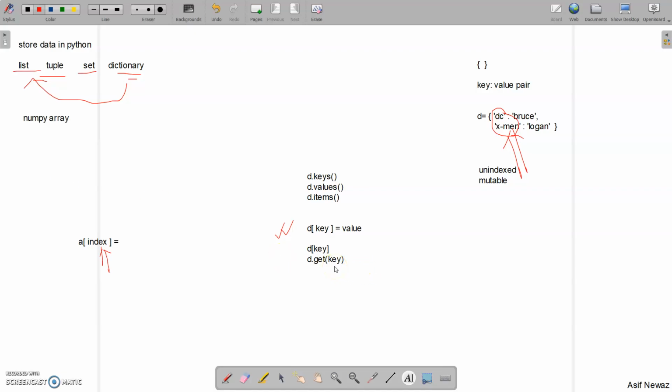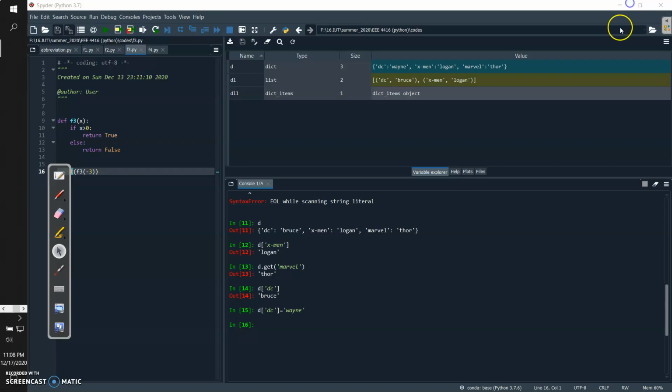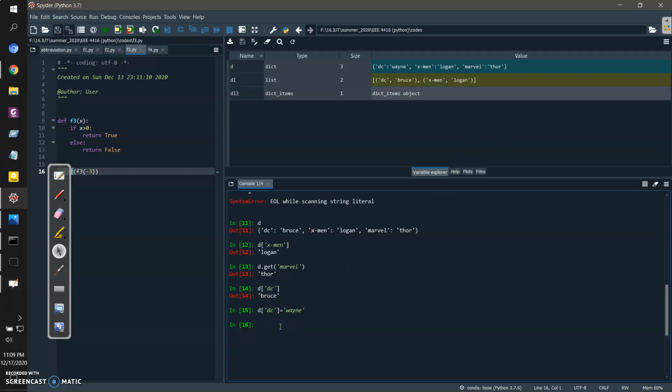Another thing we saw: say for example, GG in D. It will return false. Now if I do it this way, Thor in D, what should it return, true or false?